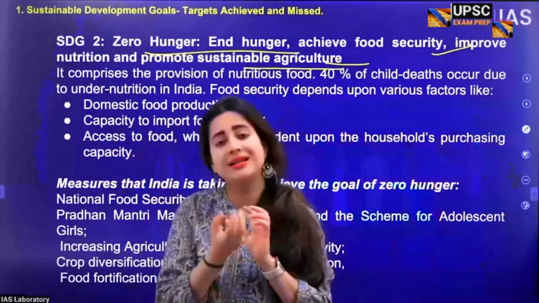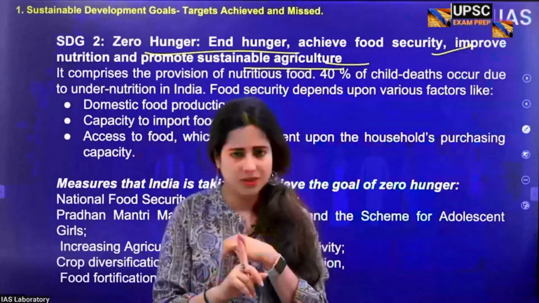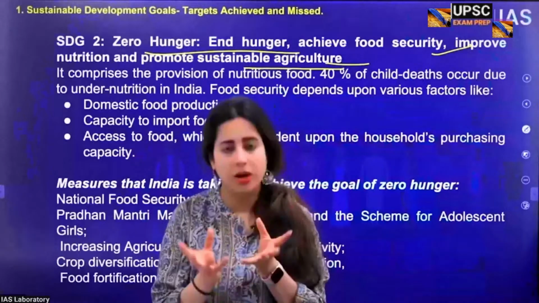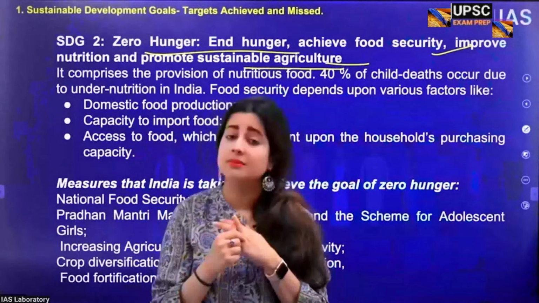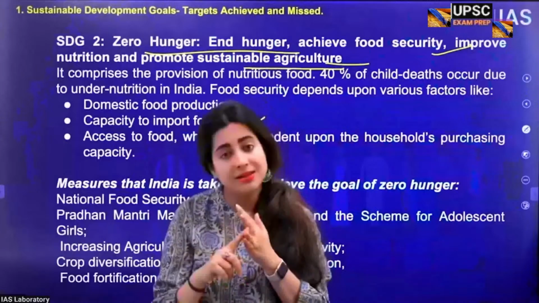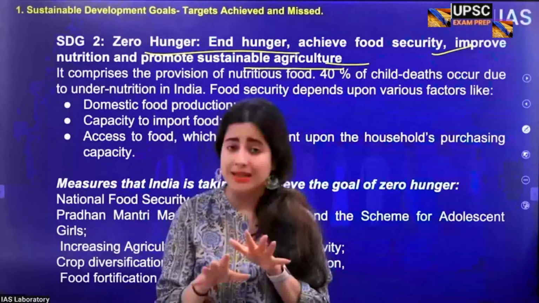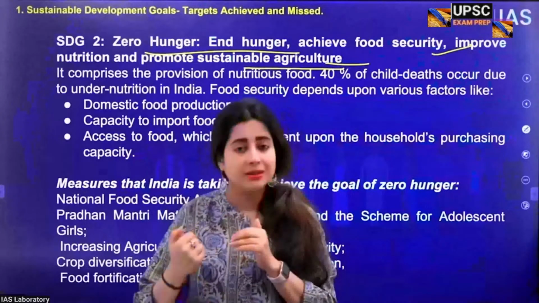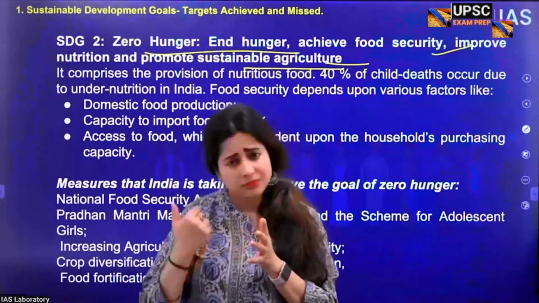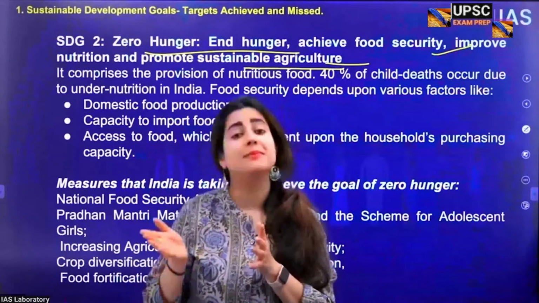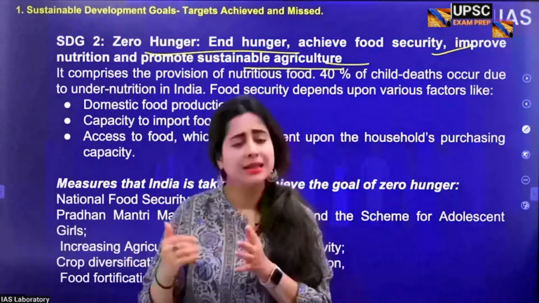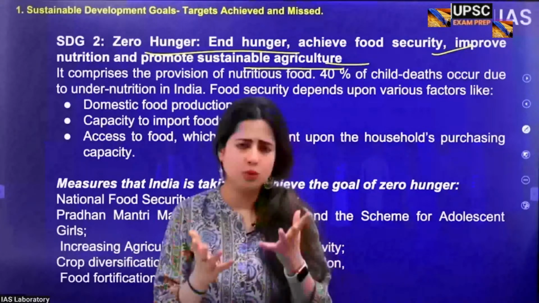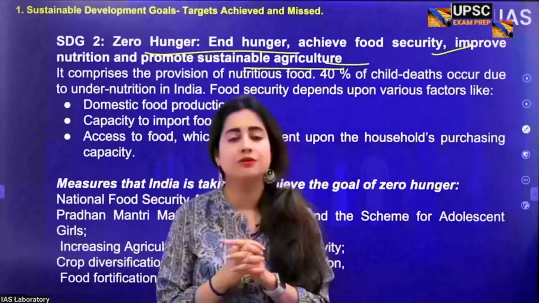When you talk about not getting enough calories, it becomes undernourishment. When you get enough calories but not all micronutrients, it becomes hidden hunger, where you are not calorie deficient but you are not having enough nutrition. Hidden hunger is also known as malnourishment. This is different from hunger. Then comes the third category called protein hunger, where you are eating a lot of food, you are very fat and healthy, you look fine, but you don't take adequate quantities of protein in your diet.